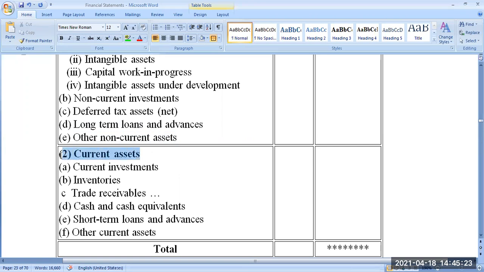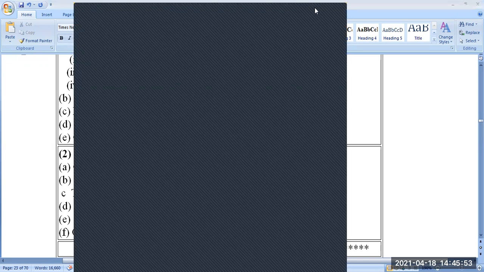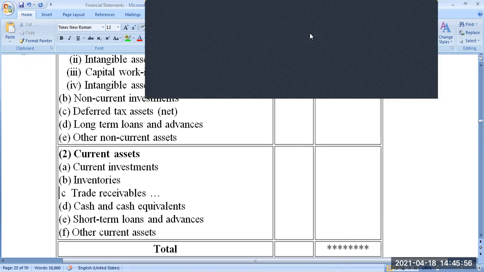Then point number 2 under the asset side is current assets. That is current investments. If our company has made any amount outside our business as an investment, but that has a short-term maturity period, that is current investments. Inventory. Inventory means the closing stock of the business. It can be raw material, or work in progress, or finished goods, or stock in trade as well. Anything, but this inventory is all closing stocks.